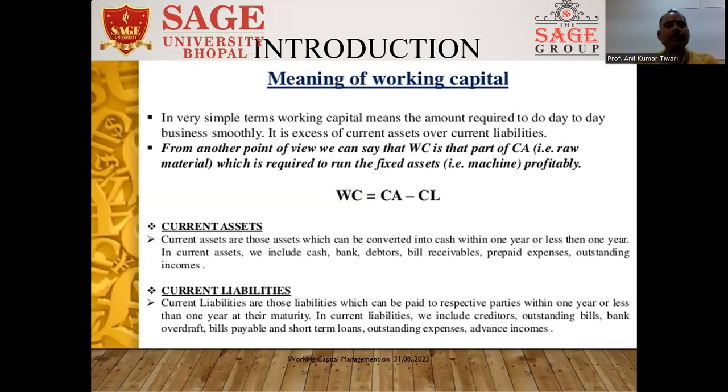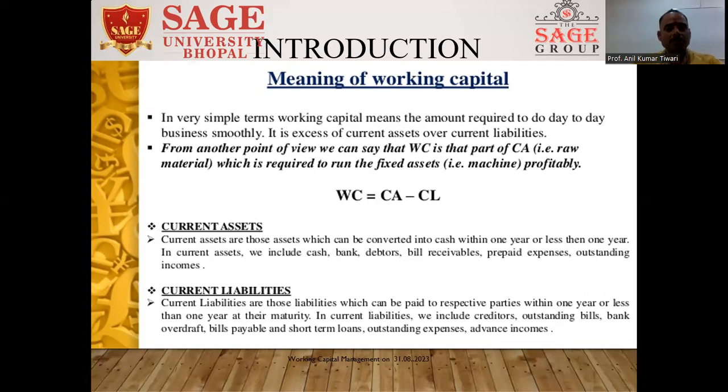So we need to manage this, which is known as working capital, so we can pay different kinds of miscellaneous or sundry expenses, such as monthly wages or rent. So working capital is a very important tool or technique for managing the short-term finance of the company so that the long-term assets can work profitably.